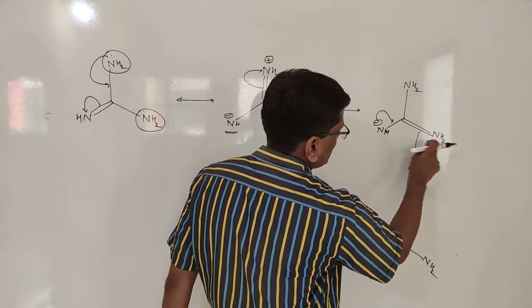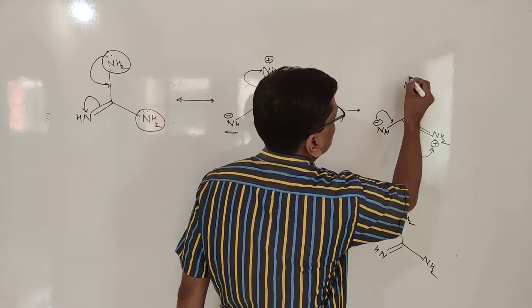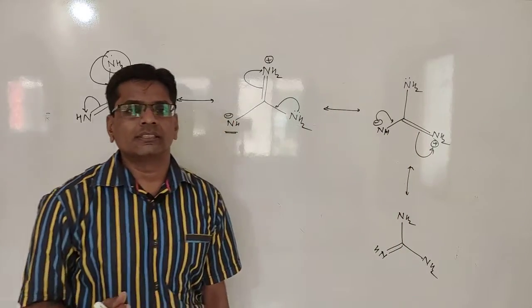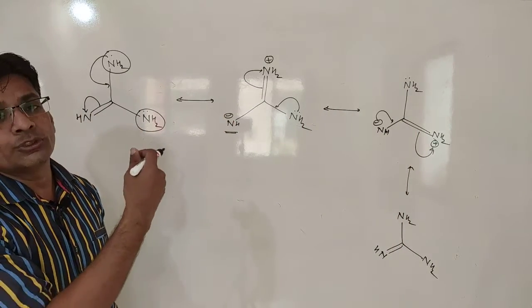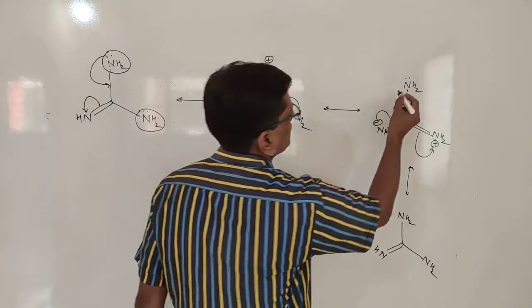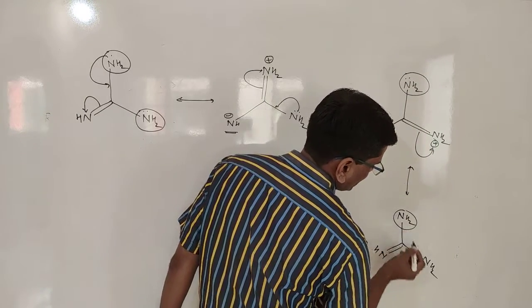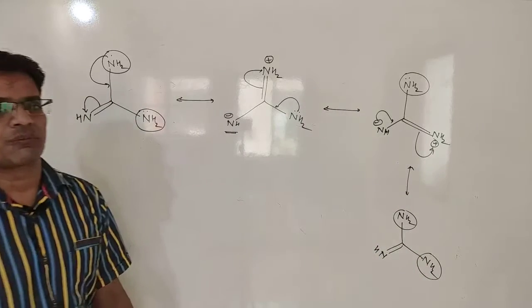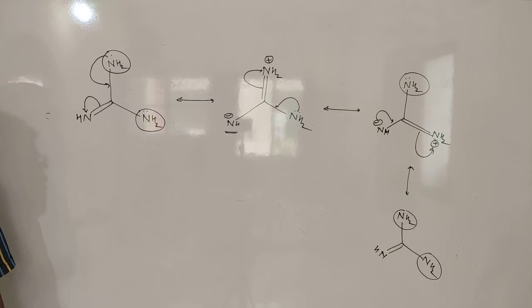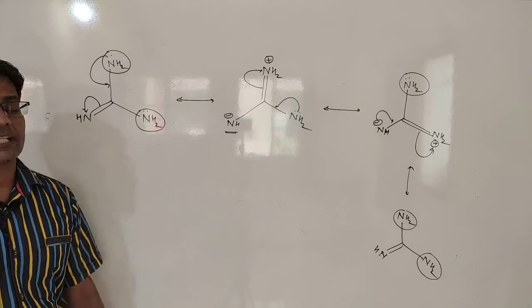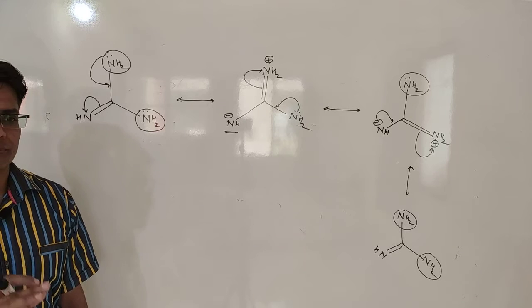When this and this are engaged in the resonating effect, then this lone pair is holding its electron pair, and it is always ready to donate that lone pair. So that's why this is basic. And when we consider this structure, again it has two NH2 functional groups. That means all the resonating structures formed in a guanidine have at least one lone pair available on one nitrogen atom, and that is always ready to donate that lone pair. That's why guanidines are strongly basic.